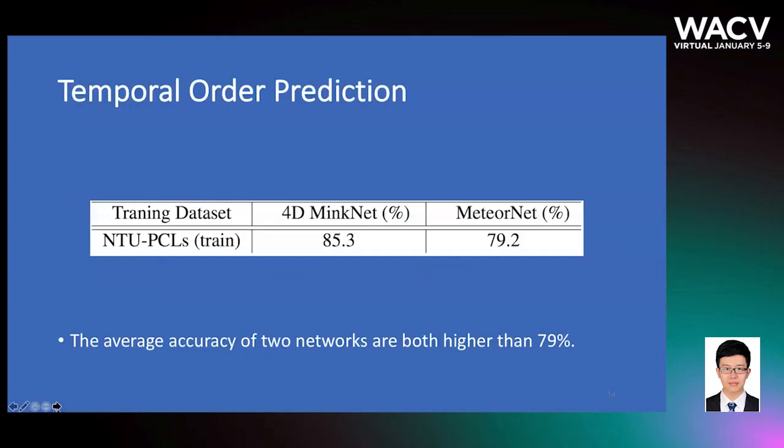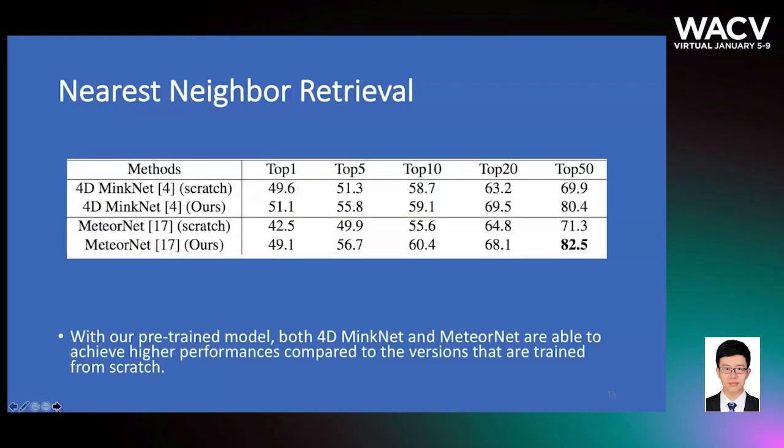So the first one is the temporal order prediction result. We can see the average accuracy of the 2 networks are both higher than 79%, which shows a correct and effective order prediction result. And the following is the nearest neighbor retrieval experiment.